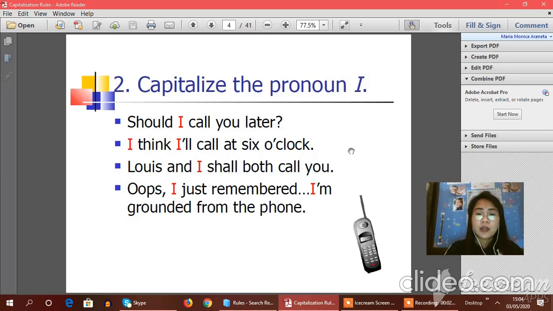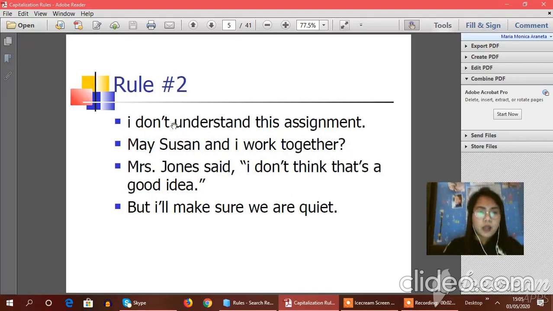Should I call you later? I think I'll call at 6 o'clock. Louise and I shall both call you. Oops, I just remembered I'm grounded from the phone. So these sentences capitalize the pronoun I. It's activity time, and for rule number 2, you should correct these given sentences, wherein you need to apply the rule number 2 given.